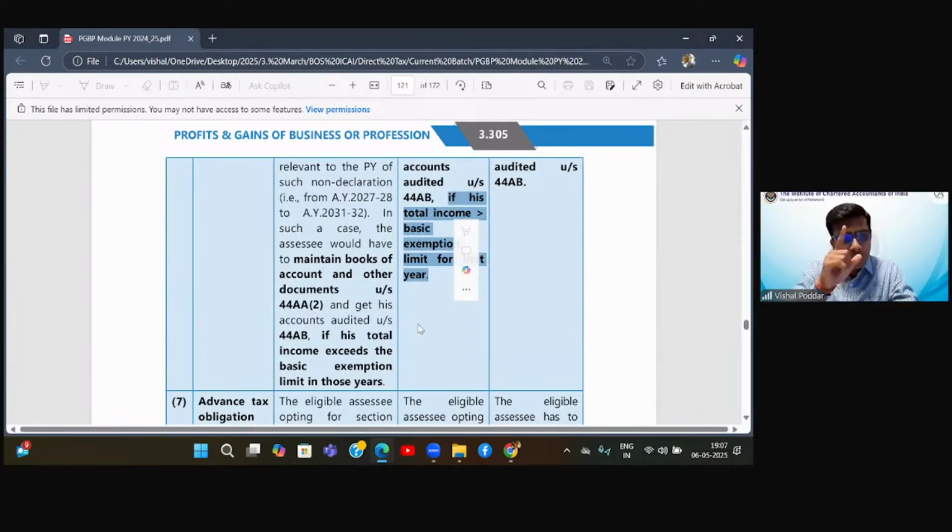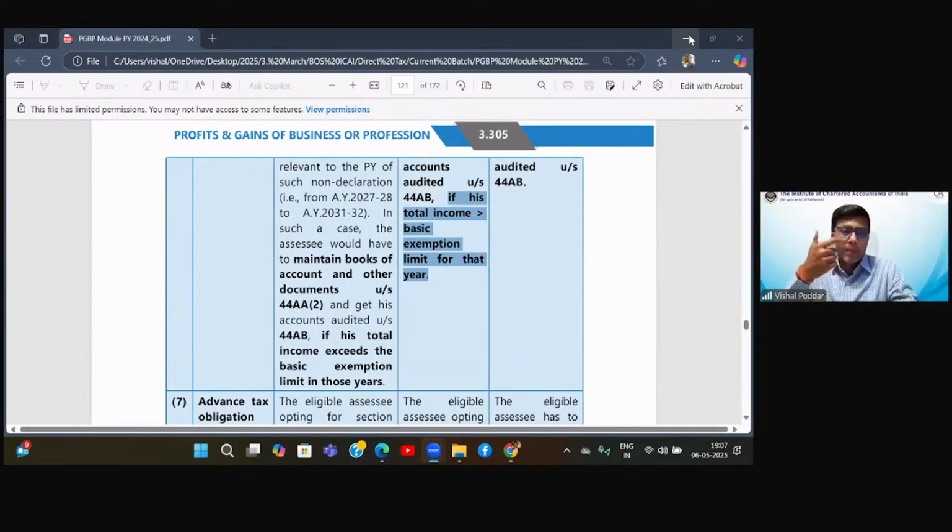So for 44ADA, they have said that you are required to maintain the books, you are required to get the books audited, but this condition, this punishment will be triggered when you want to claim a lower income, but at the same time you have to also check the total income, that if the total income is below the basic exemption limit, then you need not follow this, need not get the books audited. So you have to check both the things.